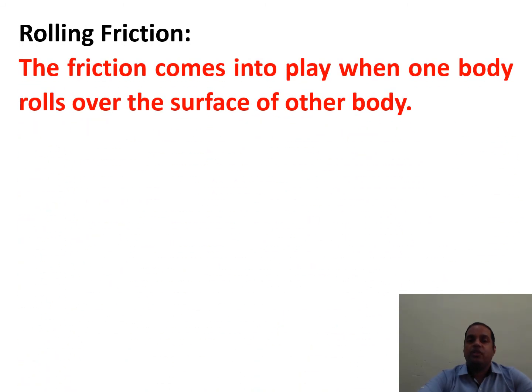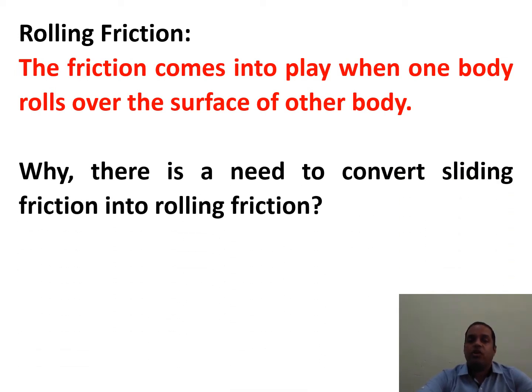Rolling friction. The friction comes into play when one body rolls over the surface of another body. Now the question is, why is there a need to convert sliding friction into rolling friction? We need it in so many cases.